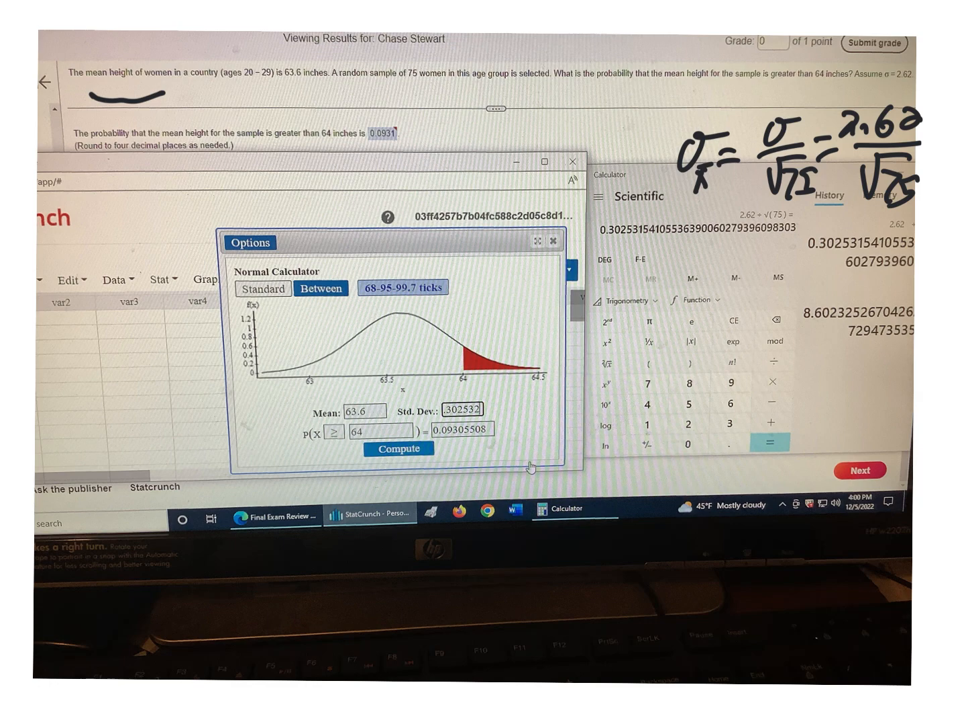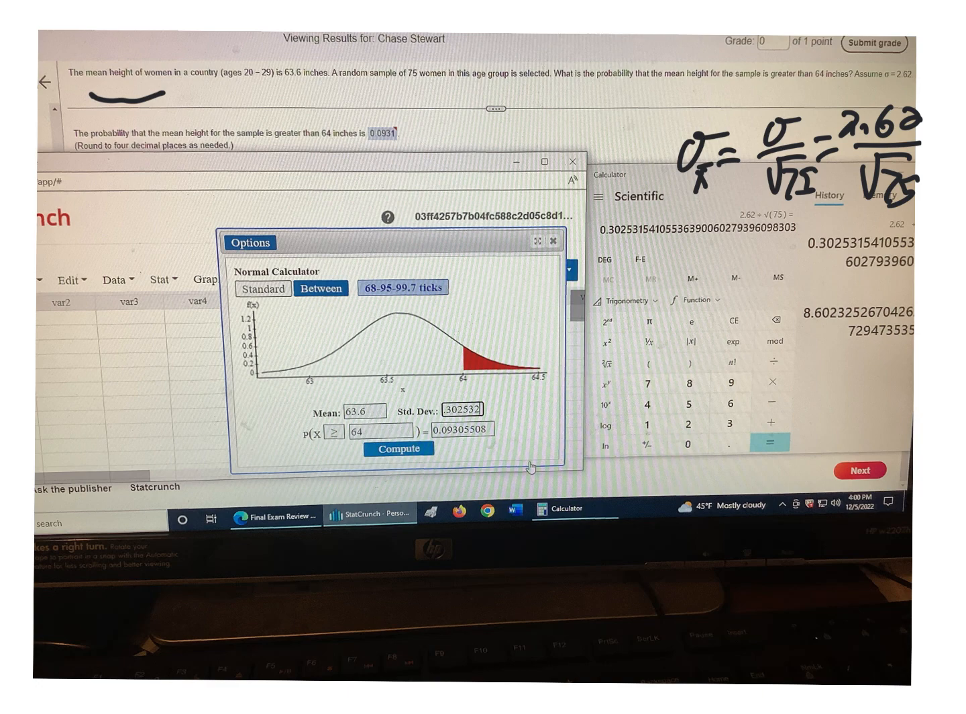The mean height of women in the country, age 20-29, is 63.6 inches. A random sample of 75 women in this age group is selected. What is the probability that the mean height for the sample is greater than 64 inches, assuming the population standard deviation is 2.62? So you could do this by hand.